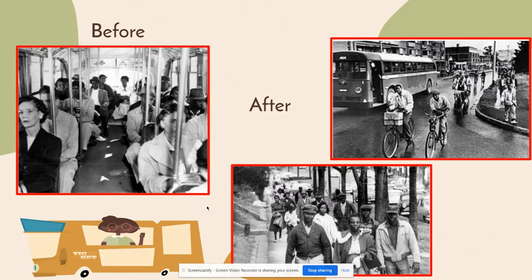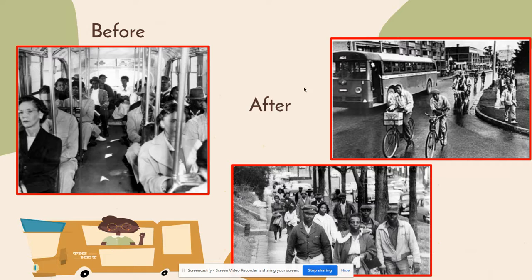Now, here you have some pictures of the way it used to be when white people and colored people would ride the bus together. White people had to sit in the front, colored people had to sit in the back. You see? But after Rosa Parks got arrested, people were following the boycott. African Americans were following the boycott.